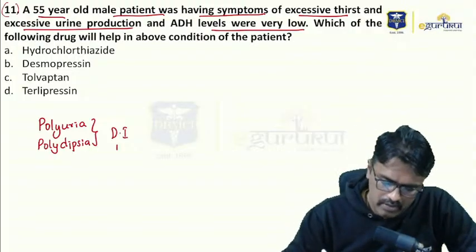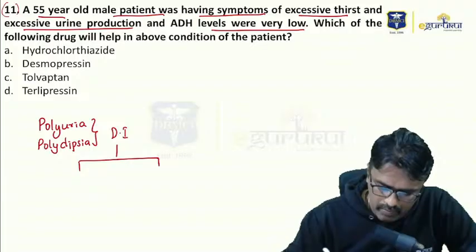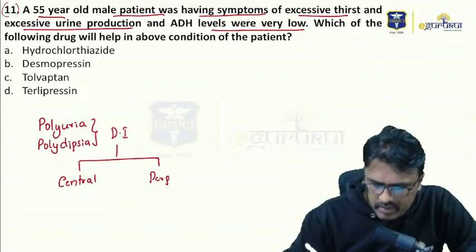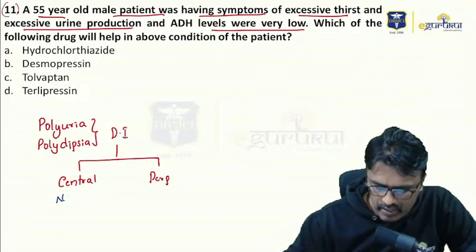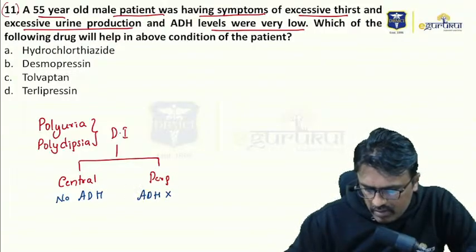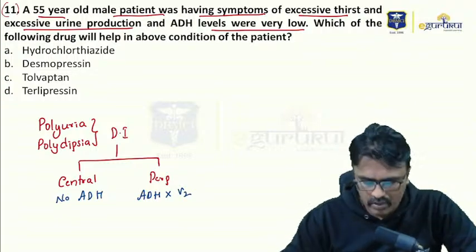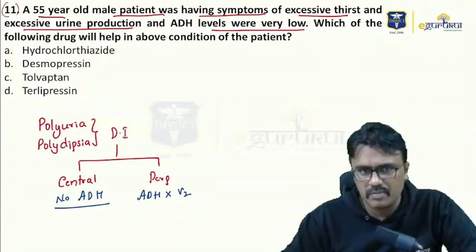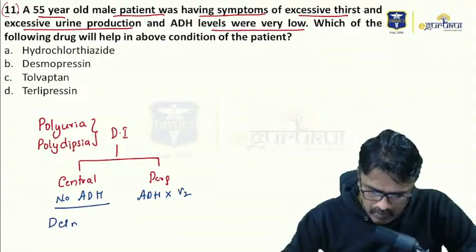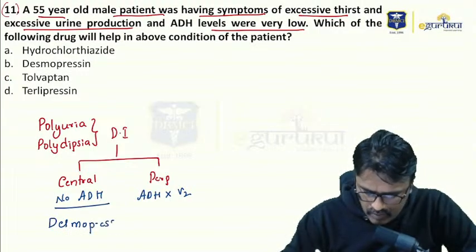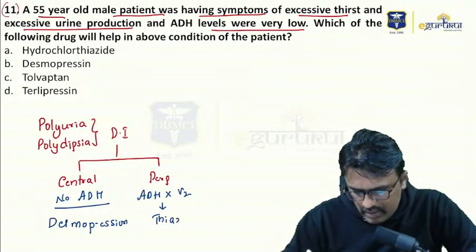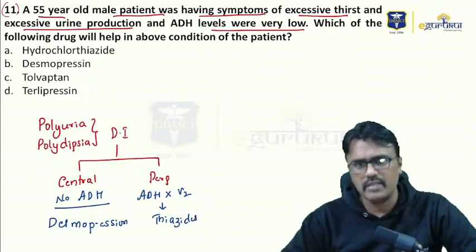So diabetes insipidus, remember there are two important types. One is the central diabetes insipidus and the other is peripheral. In central, there is no ADH or very little ADH. And in peripheral, there is ADH, but it doesn't work on the V2 receptor. So what to do for central diabetes insipidus? No ADH, give ADH. So how do you give the ADH? It is by desmopressin. For peripheral diabetes insipidus, the drug of choice is thiazides. So we can use thiazides for this.